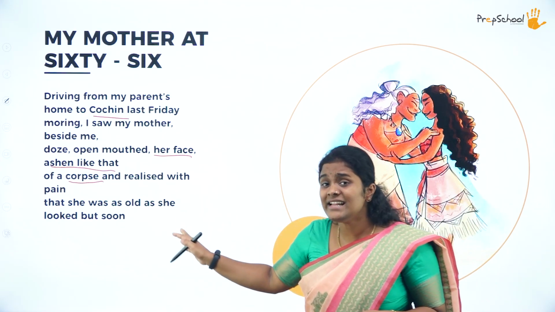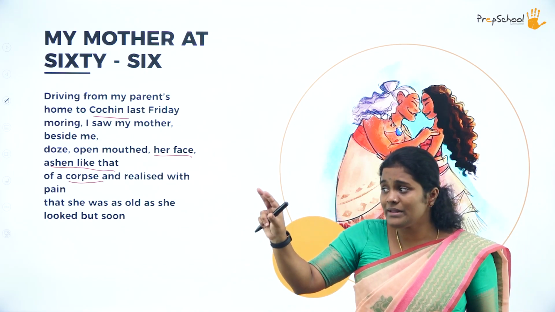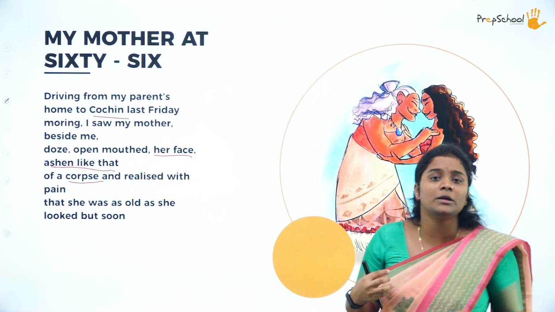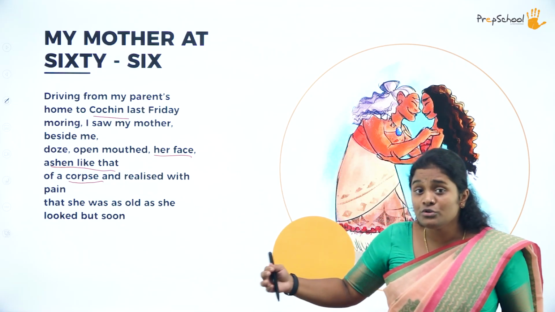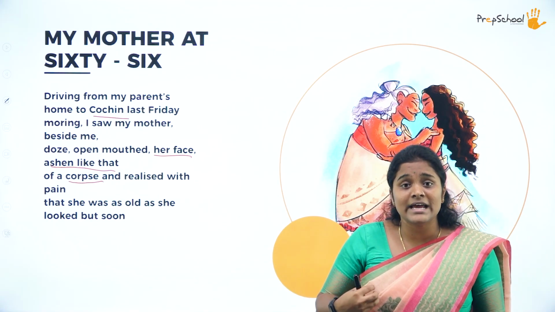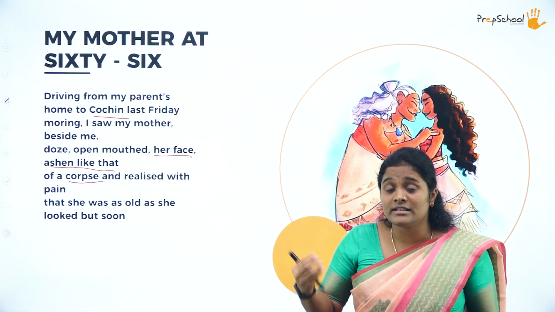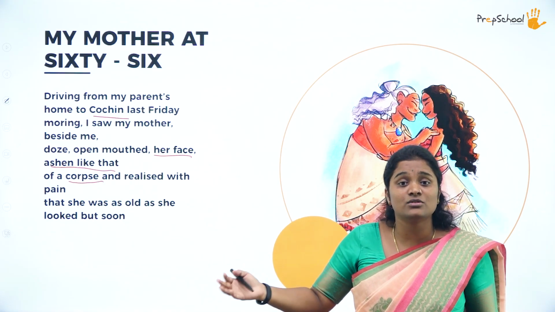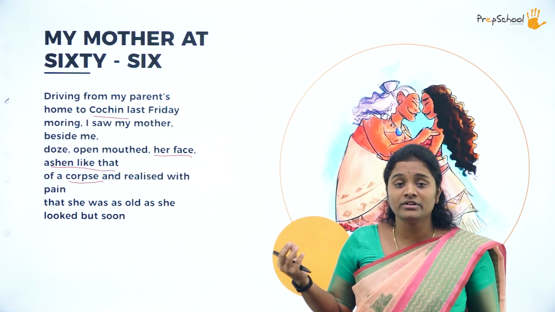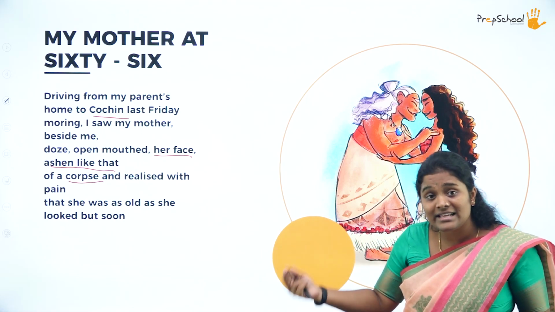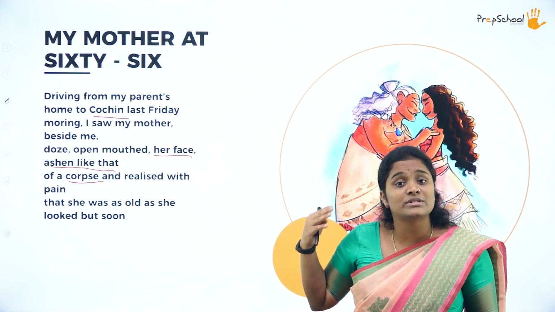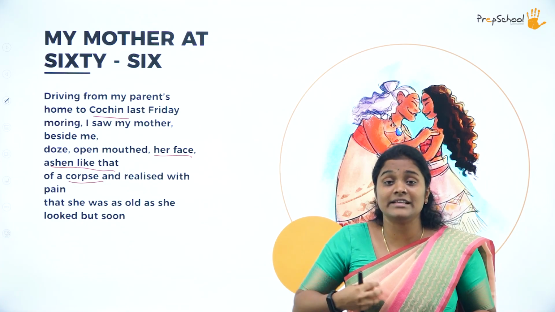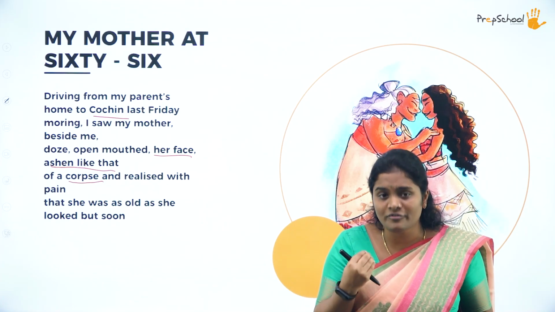Then she realized with pain. Right when that comparison flashes in her mind, she realizes with so much pain. Why pain? Because now she realizes that her mother is actually old. She's thinking back to the numbers. My mother is actually old now. She's as old as she looks. How come I never realized? The moment of realization, looking at the mother who's sleeping beside her, brings so much pain to the poet.